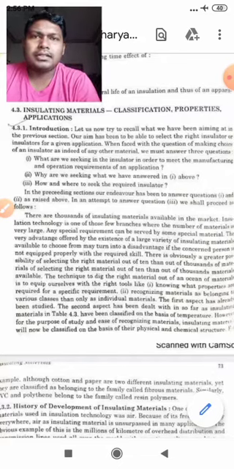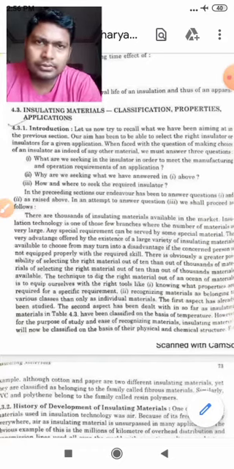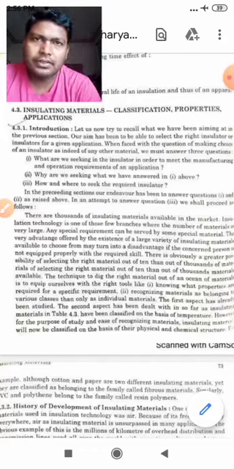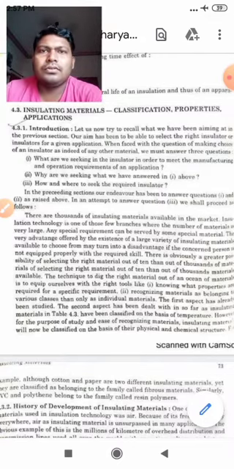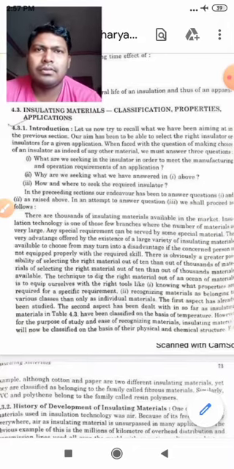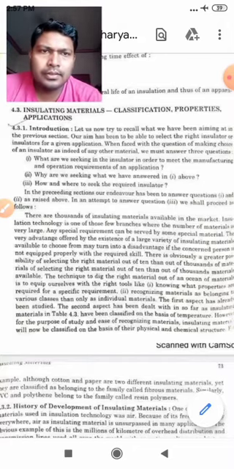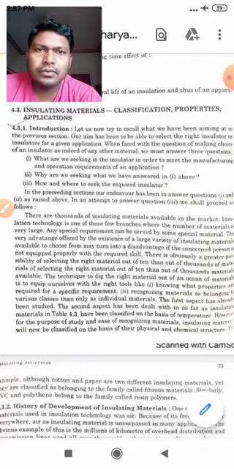Now students, there are thousands of insulating materials available in the market. So there are obviously different varieties of insulating material available in the market. You have to choose from them. Insulation technology is one of those few branches where the number of materials is very large.